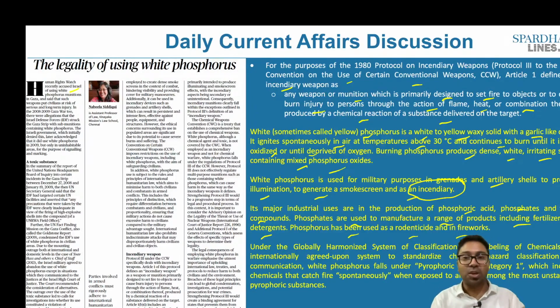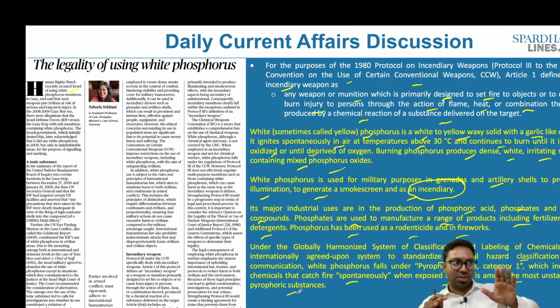And under the Globally Harmonized System of Classification and Labeling of Chemicals, the internationally agreed upon system to standardize chemical hazard classification and communication, white phosphorus falls under pyrophoric solids category 1, which includes the chemicals that catch fire spontaneously when exposed to air. It is among the most unstable of the pyrophoric substances. These are some of the important facts when it comes to white phosphorus.